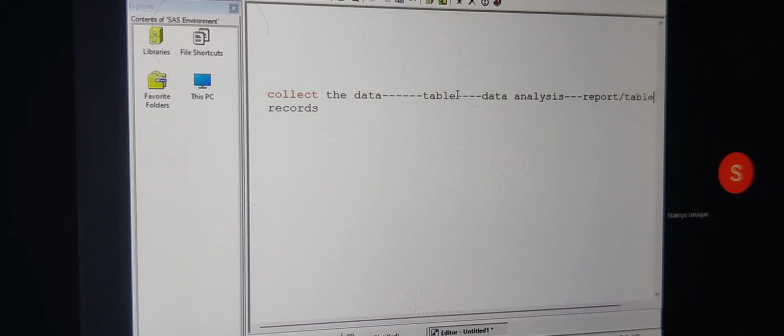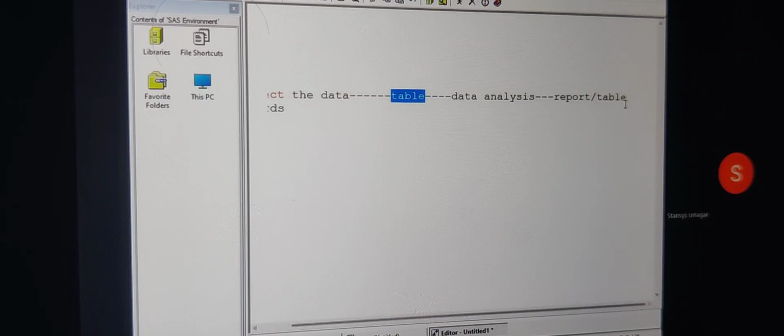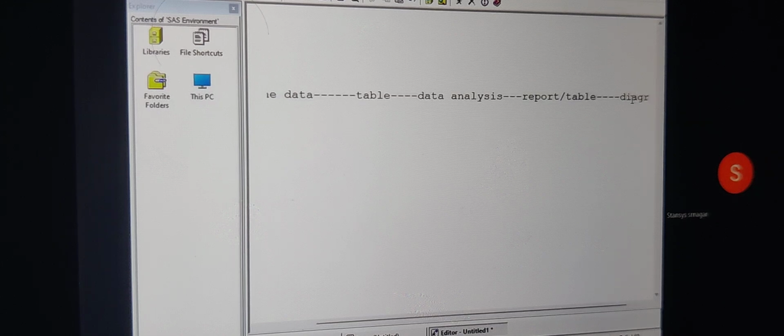This table is much easier to understand than this table. And once you are done with analysis, sometimes for some people, even this is very difficult to understand. So at the end of the day, I am going to represent the data or the report by using a diagram. If I represent the data by using a diagram, it is going to be much easier to understand. Anybody can understand. It is easy to interpret the result.